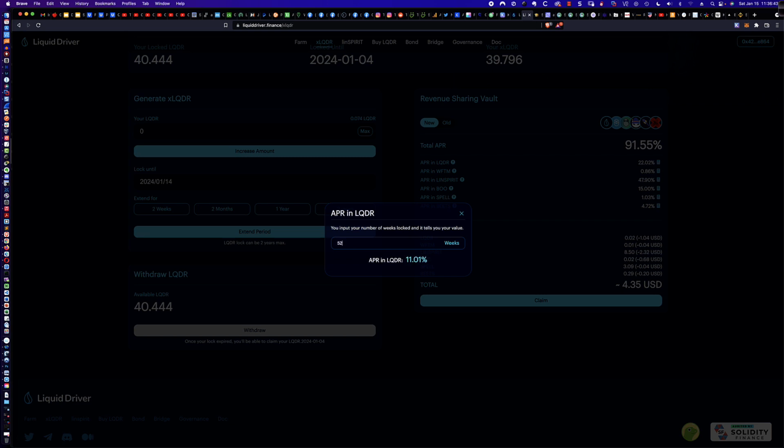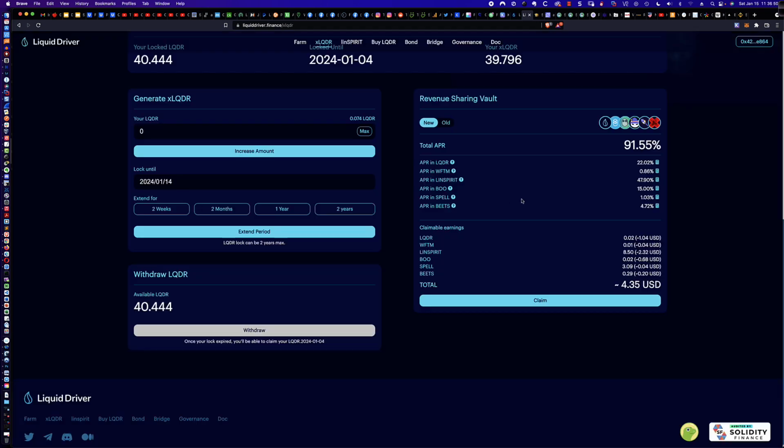What if I do it for a year? What would my APR be? And then again, for 2 years at 104 weeks, that is how you earn the full APR shown here. So know that going in. And again, if you mistakenly put it in for 2 weeks, you can always extend the period of time. You can only have one time period for your LQDR to be locked. So you can't have 10 of them being locked for 2 weeks, 10 for 2 months, 10 for a year. It's all or nothing. So I've locked mine up for 2 years. You can see there is my removal or my withdrawal date down below.